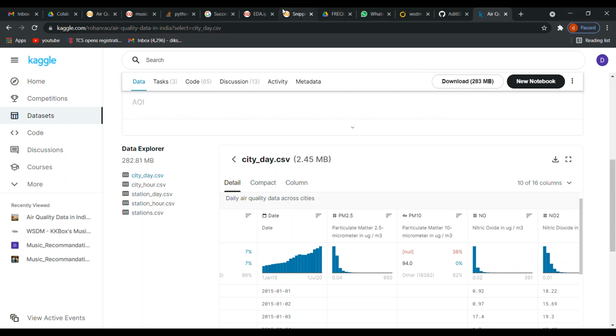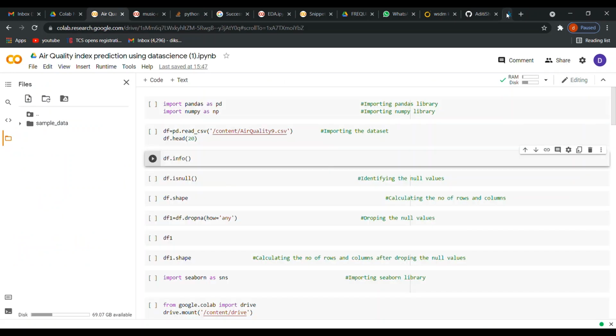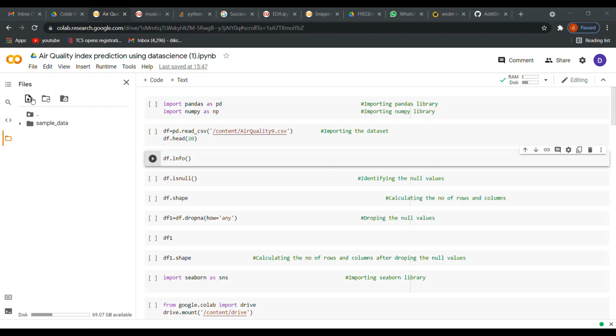Let's go to our Colab. So this is our Colab. Now I will tell you how you can upload your file from your device. You have to go here and you can see your folders page opening, and from there I have already mentioned my air quality index data set.